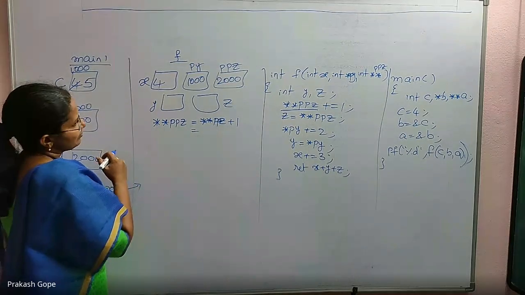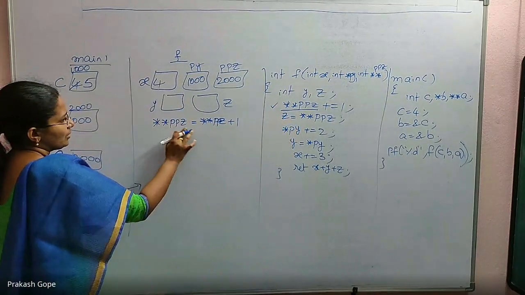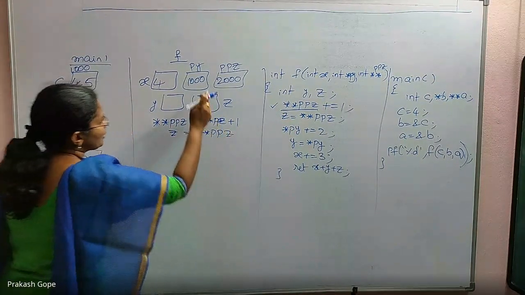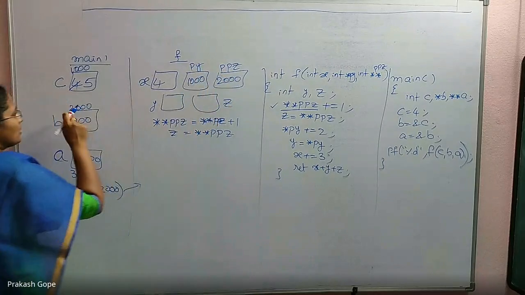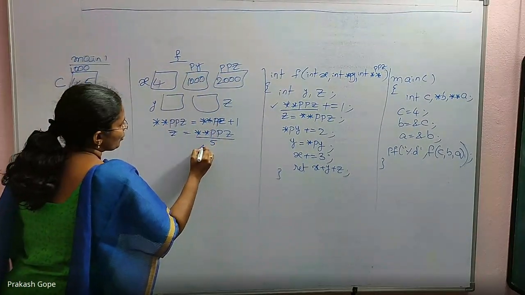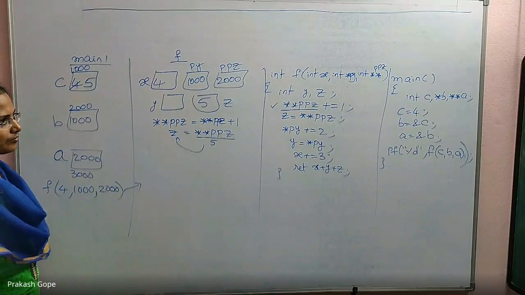Okay, updated. This line is done. Next, z equal to star ppz. What is star ppz? ppz has some address. That address has another address. The value in that is 5. So this is 5, should be assigned to z. Z is local z. Yes, assigned.